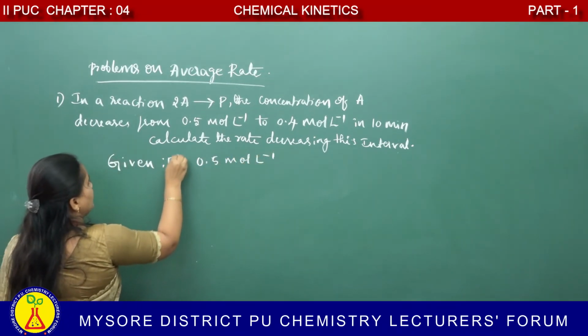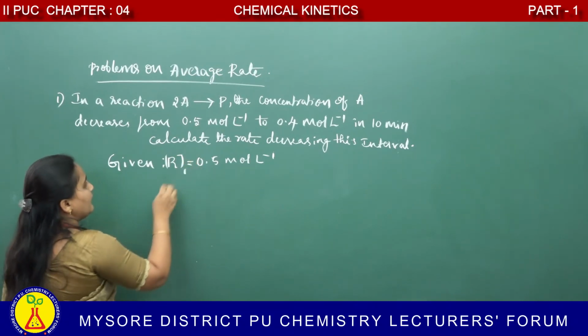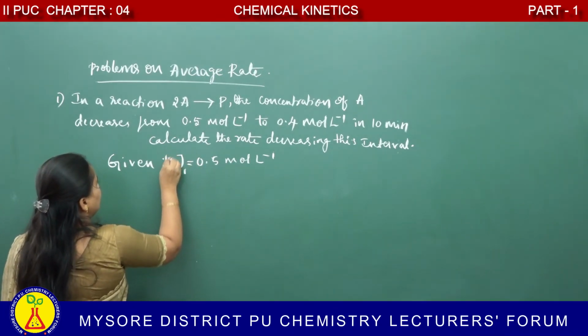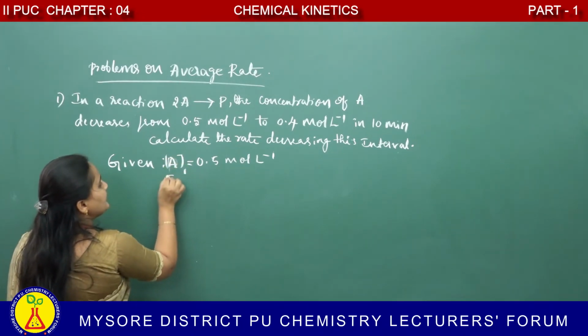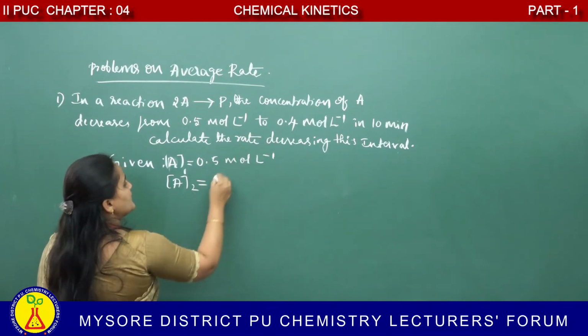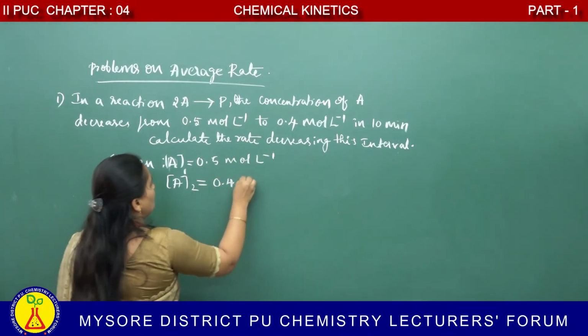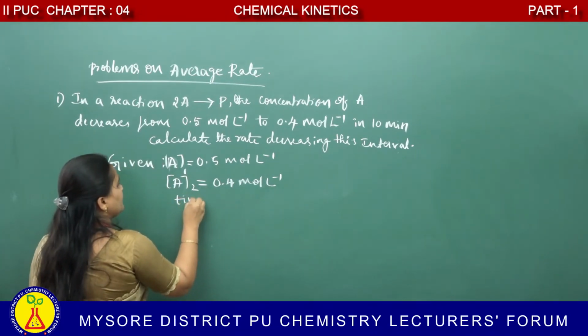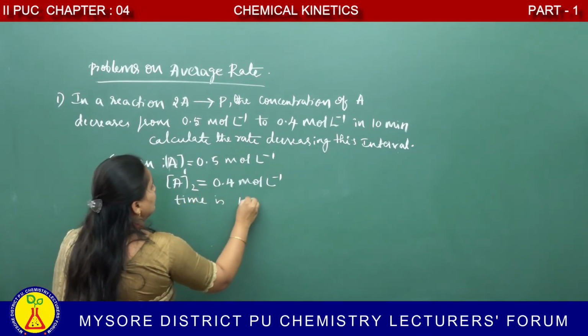This is A1, since the reactant is A. Molar concentration of A2 is given, 0.4 mole per liter. Time is 10 minutes.